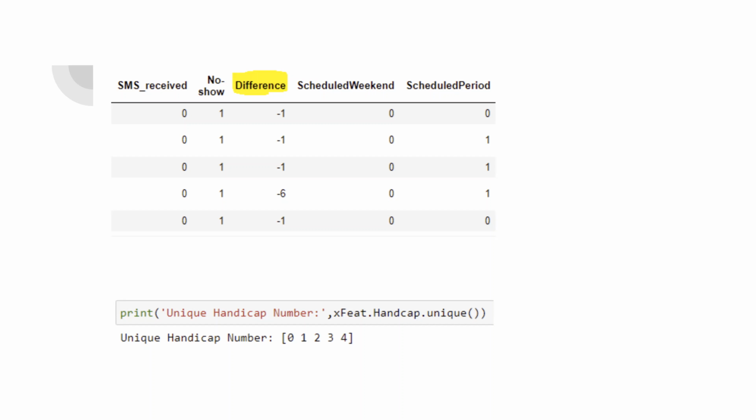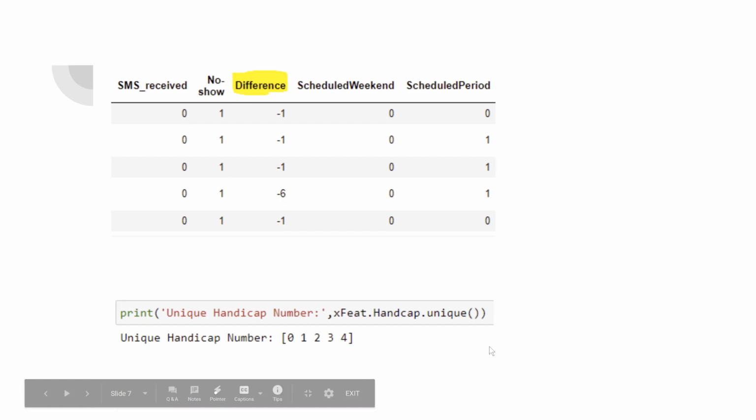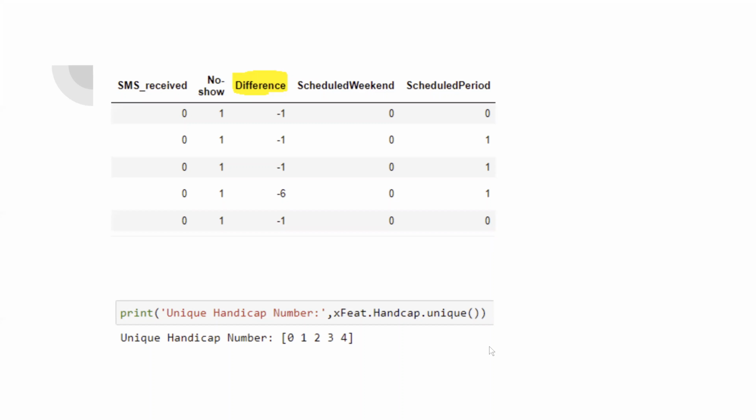And for handicap, we also see that there are values of 3 or 4 when it should indicate whether they have a handicap or not, so it should be a binary number. So all in all, we remove some of those data and change them so that they are indicated correctly.